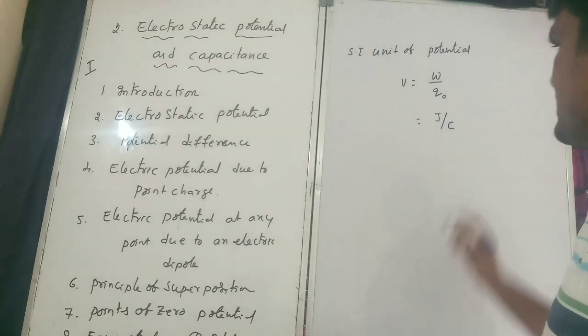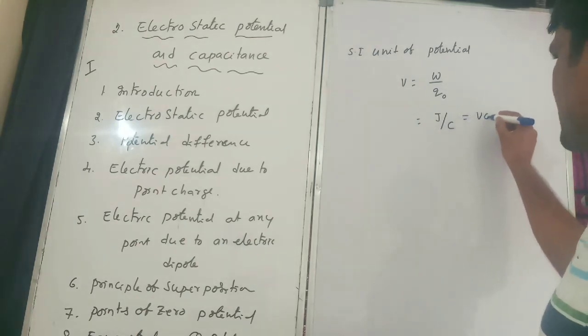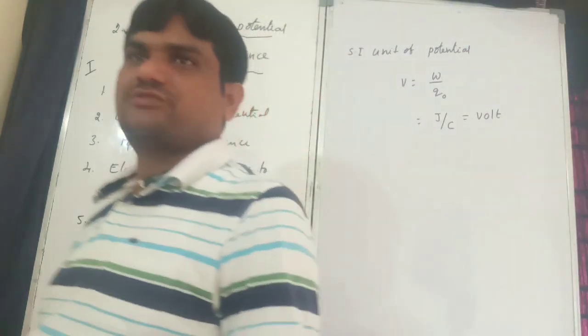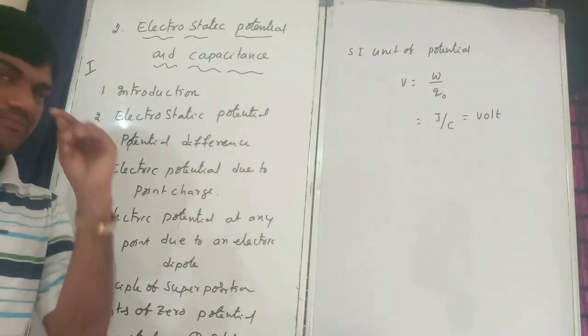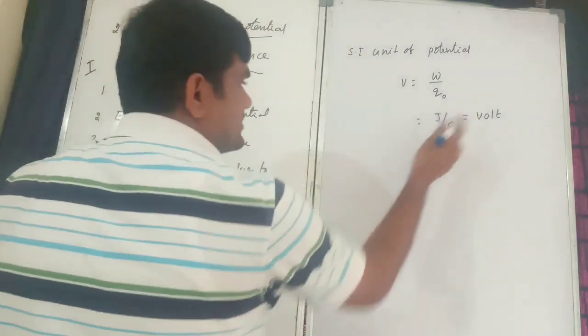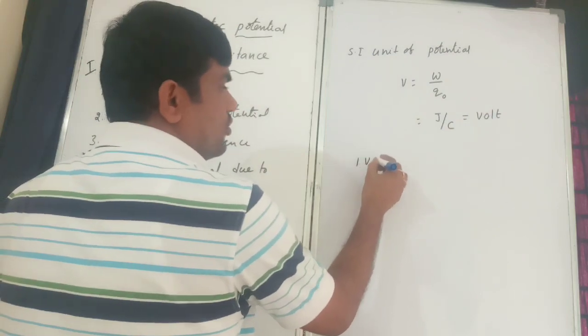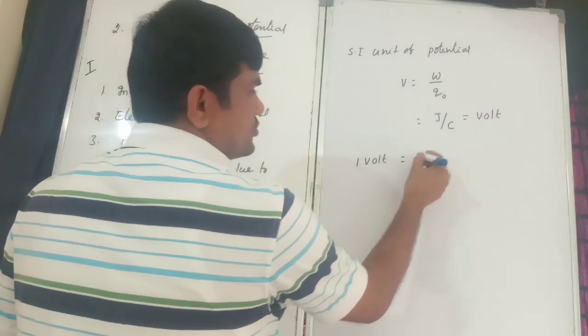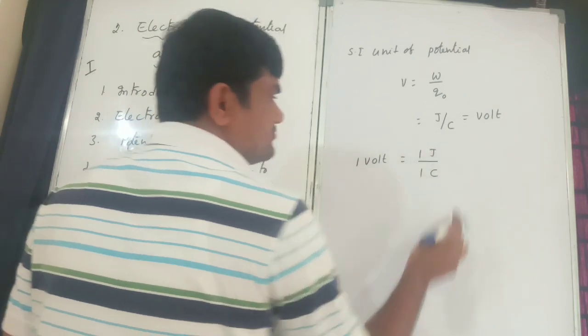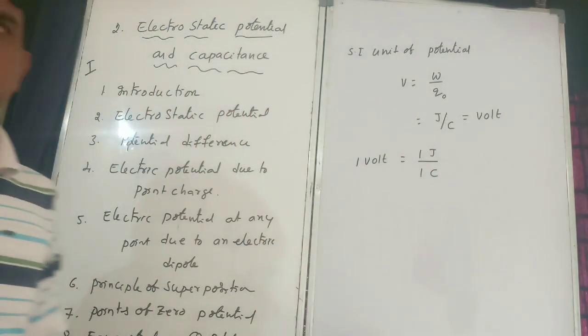Joule per coulomb is nothing but volt. So this is the volt. That's why 1 volt is equal to 1 joule by 1 coulomb.